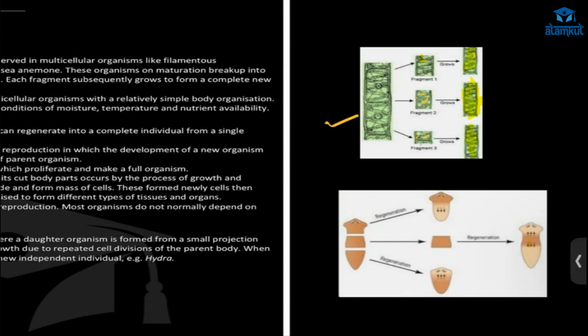In Spirogyra also the same thing happens. Here, it cuts by itself, upon growing old, on maturation. It fragments itself. In regeneration, we are cutting, or any injury happens, and it will grow.